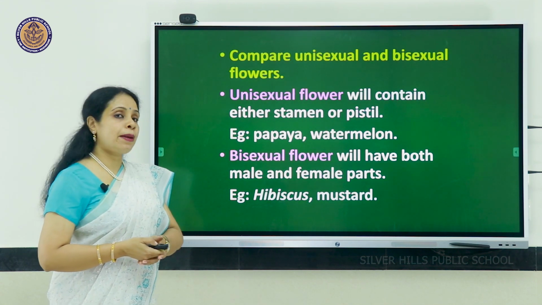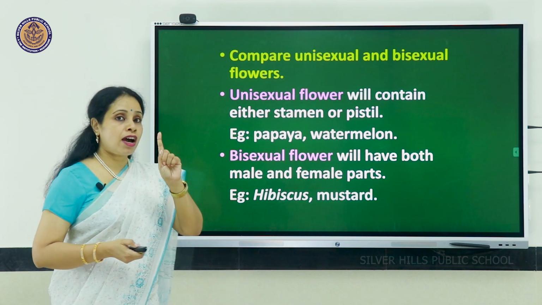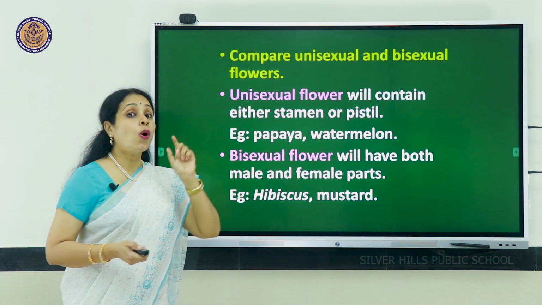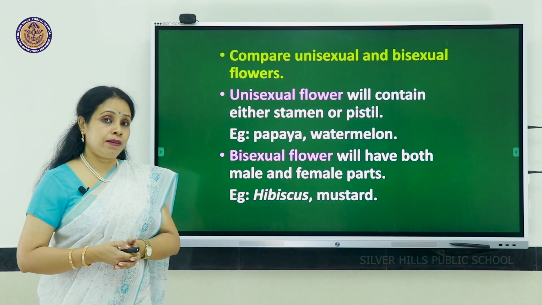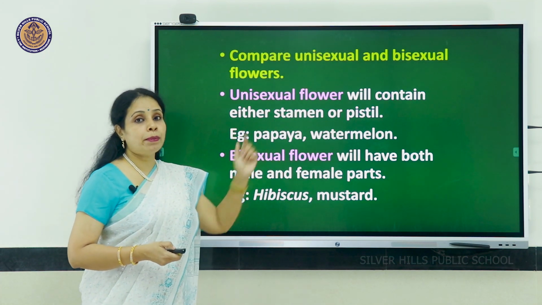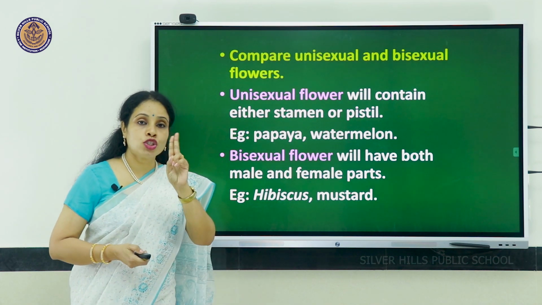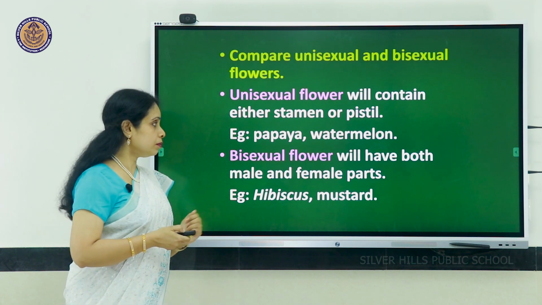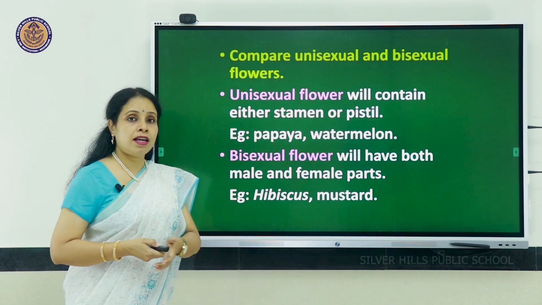Compare unisexual and bisexual flowers. Unisexual flower, uni means one, it will contain either stamen or pistil. So it's either a male flower or a female flower. Which are the examples? Papaya and watermelon. But a bisexual flower, bi means two, it will contain both male and female parts in a single flower, like hibiscus, that is a shoe flower, mustard, etc.